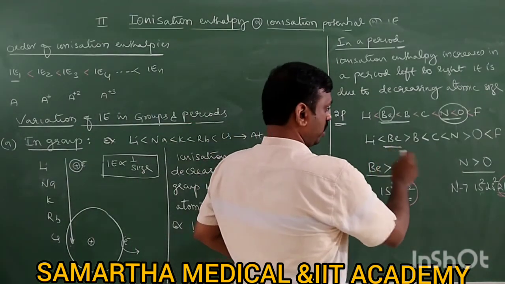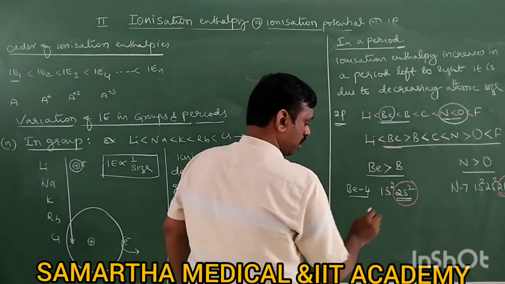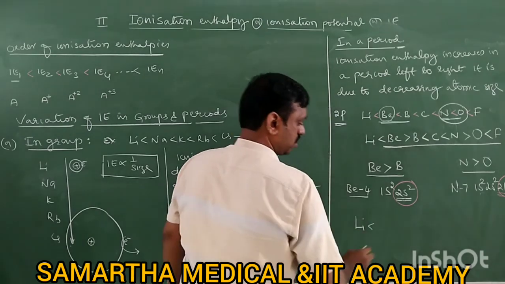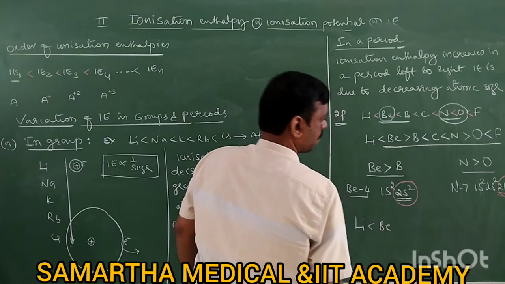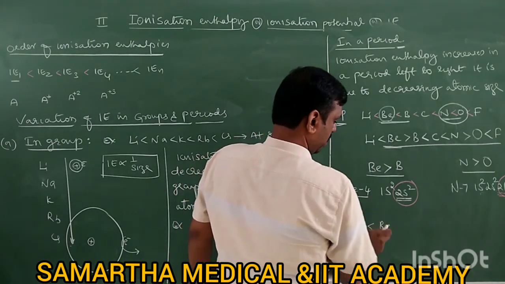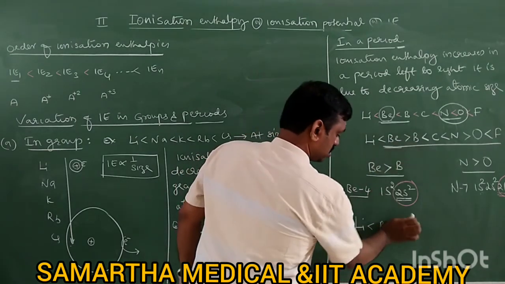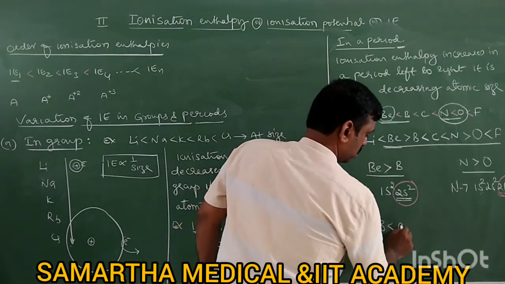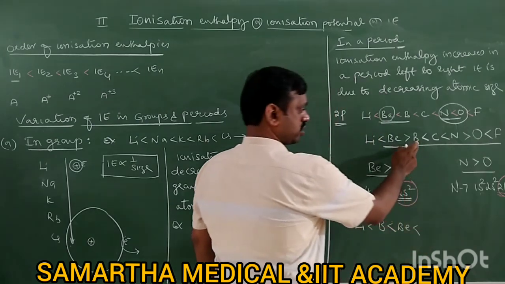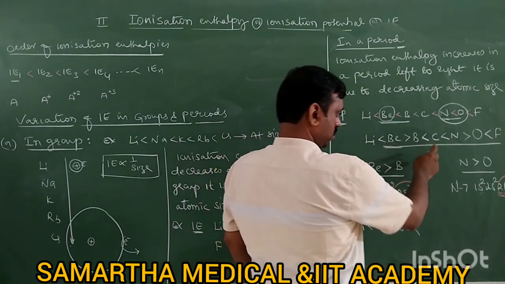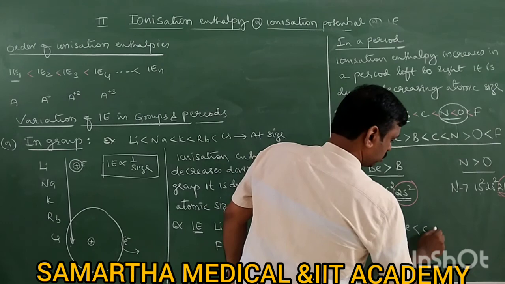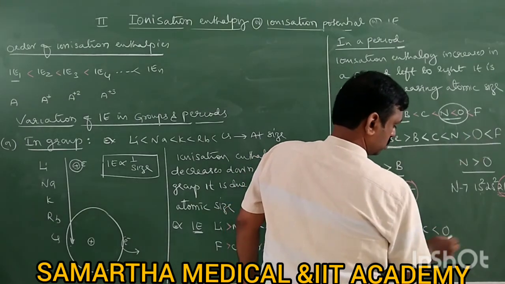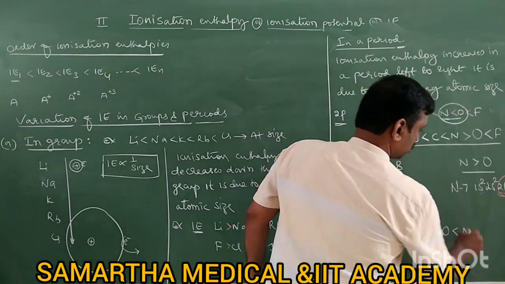Now if you want to write the order, finally what does the order become? Lithium has less, next is boron, next beryllium, no, beryllium is more than boron, that is what I will write first: boron comes, next comes beryllium, next after this carbon as usual, next is nitrogen, but nitrogen is more than oxygen, no?